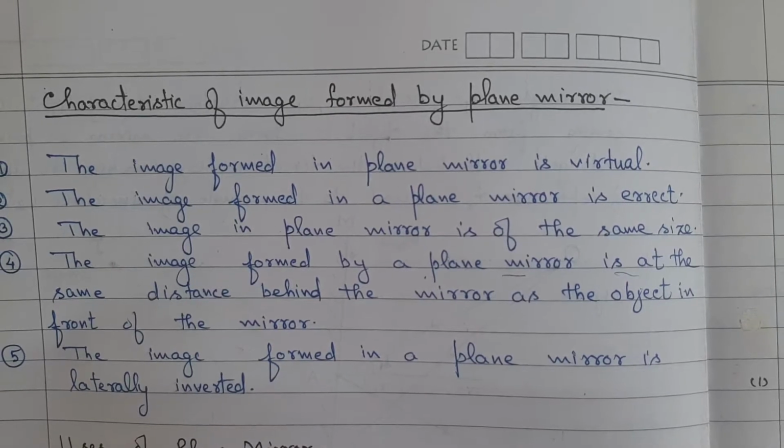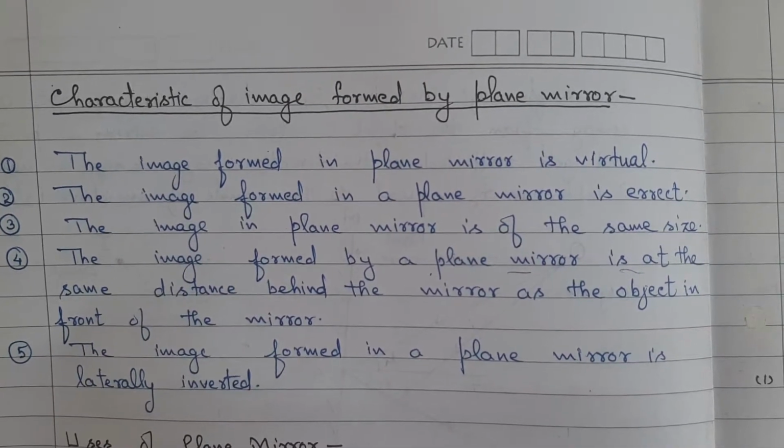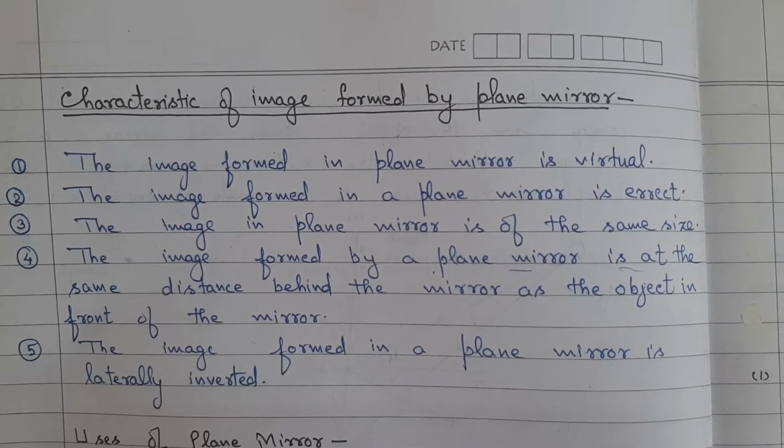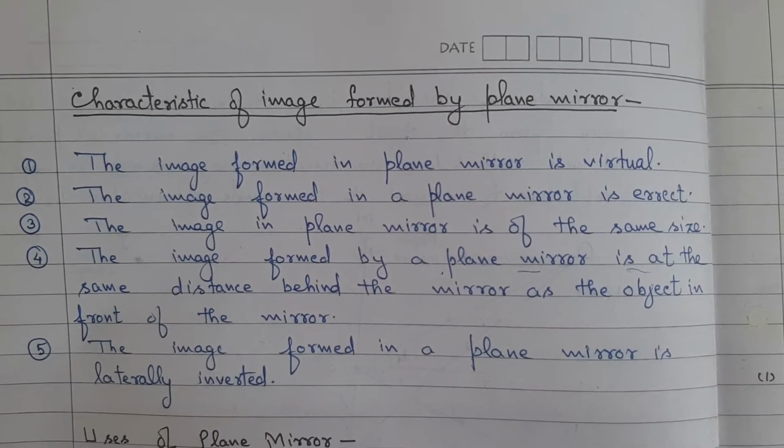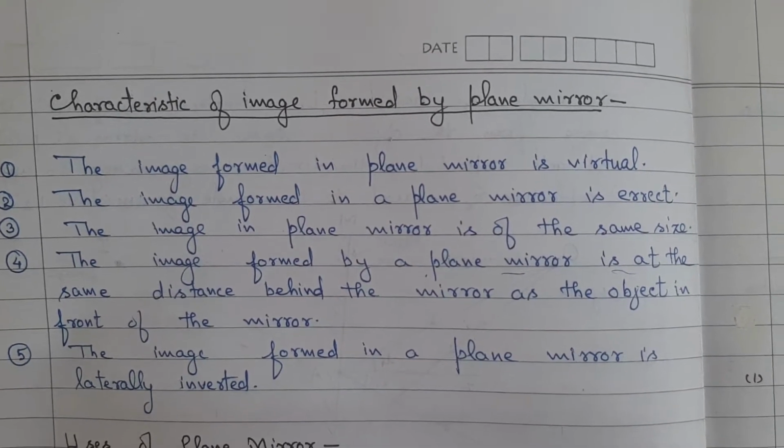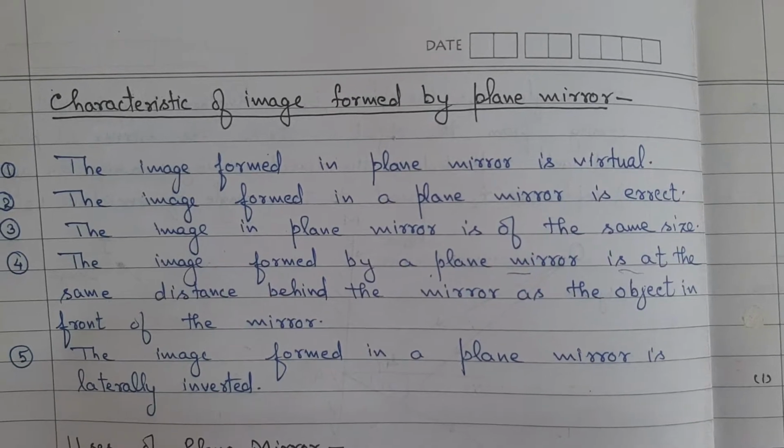Number 4, the image formed by a plane mirror is at the same distance behind the mirror as the object is in front of the mirror. Number 5, the image formed in a plane mirror is laterally inverted.